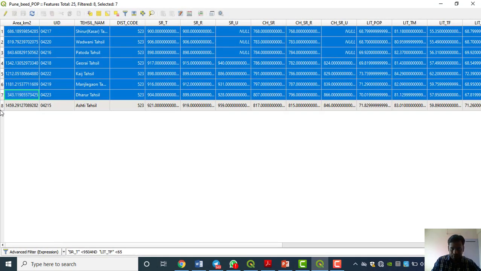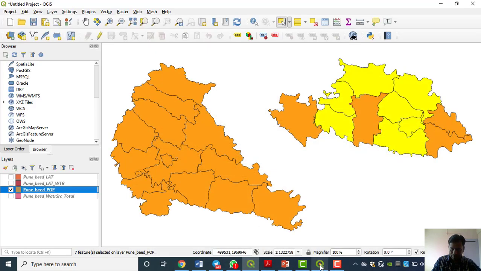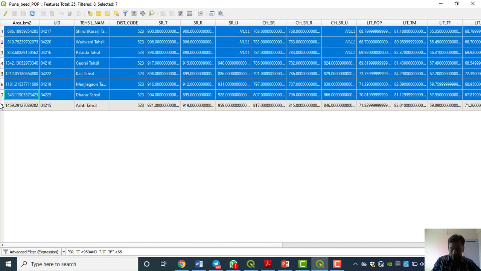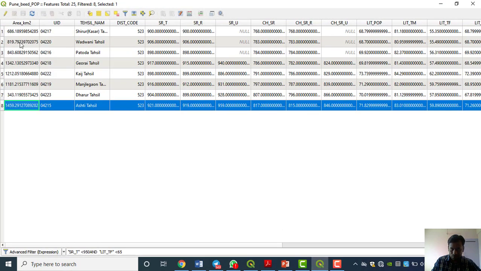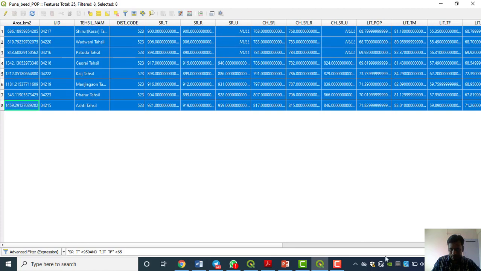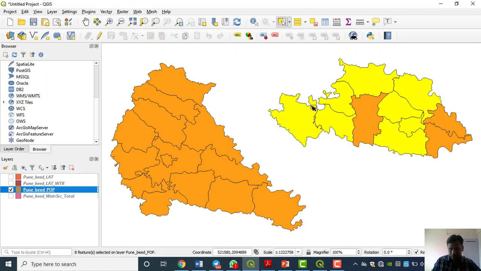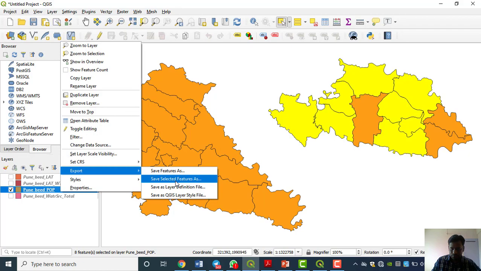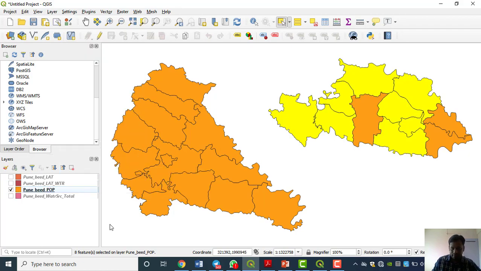Already we have 8, but here we are getting 7 because we haven't selected this one. We have to select this one also. Then all of it gets selected here. This one also. This is our output. Same thing again: go to here, export this one, save it, and you will get your result.